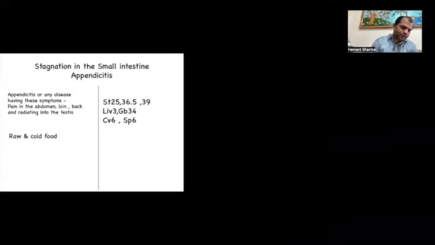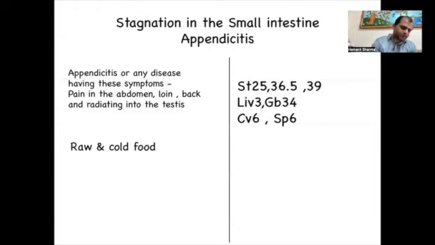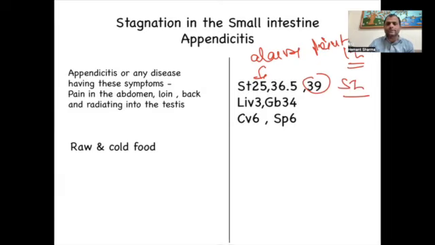We will also use other points here. We will be taking stomach 25, local point of the stomach, also alarm point of large intestine. Then stomach 39, again lower He-Sea point of small intestine. Then because this is the stagnation condition, we will also work on the liver. So liver 3 and gallbladder 34. Even we can take more points of the liver like liver 3, 13, 14, gallbladder 34, but minimum 2 points can be taken here. Liver 3 and the gallbladder 34.